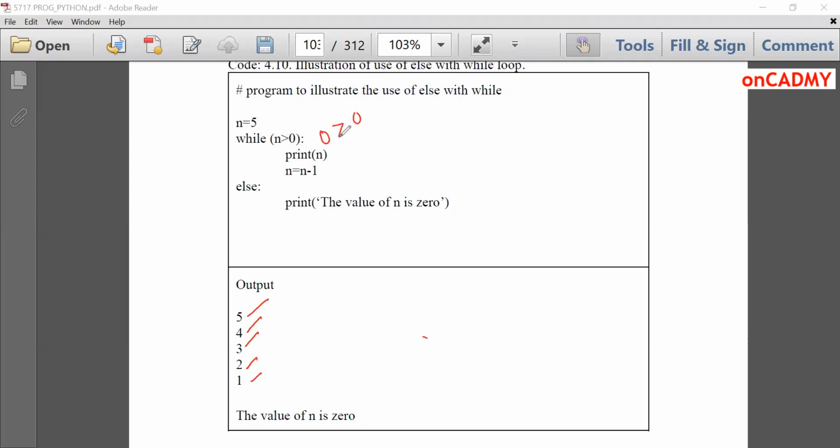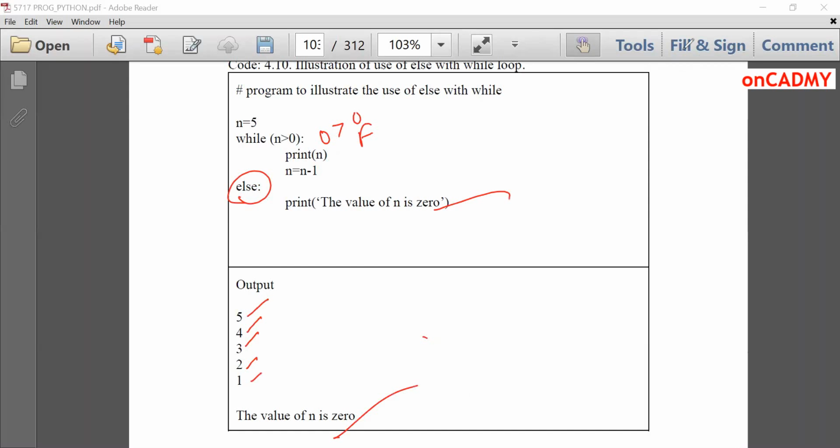At the end, 0 greater than 0 will be evaluated, which is false. Then when this becomes false, the else part will execute and it will print the value of n is 0. At the end, this message will be printed. This is how we can use else statement with while also, as we use it with the if statement.